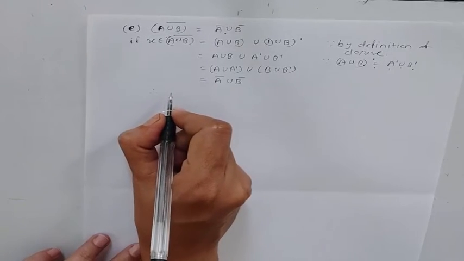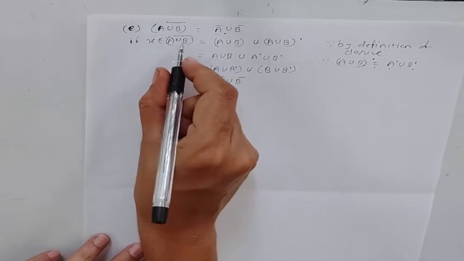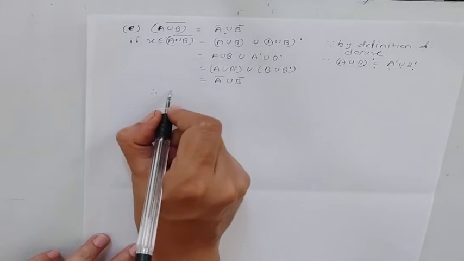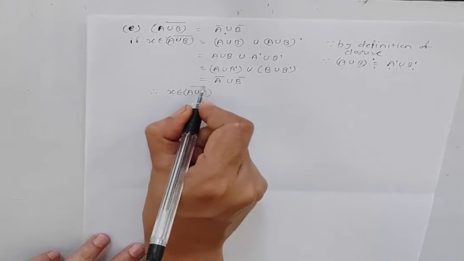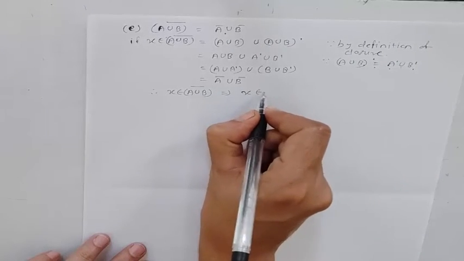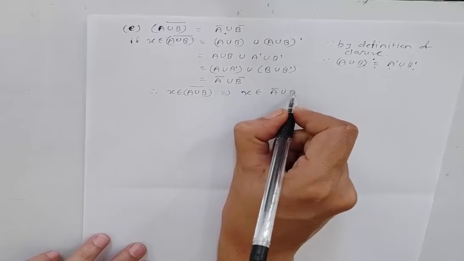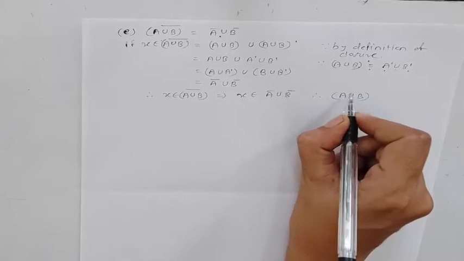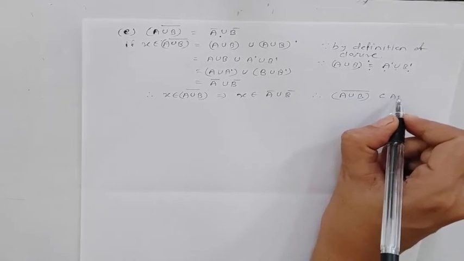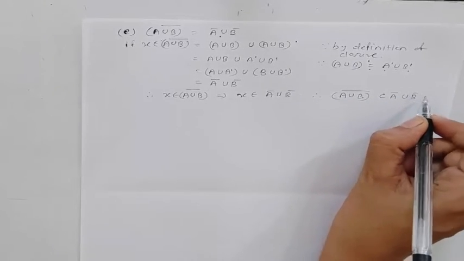Therefore, X belongs to A union B closure implies that X belongs to A closure union B closure. Therefore, A union B closure is a subset of A closure union B closure.